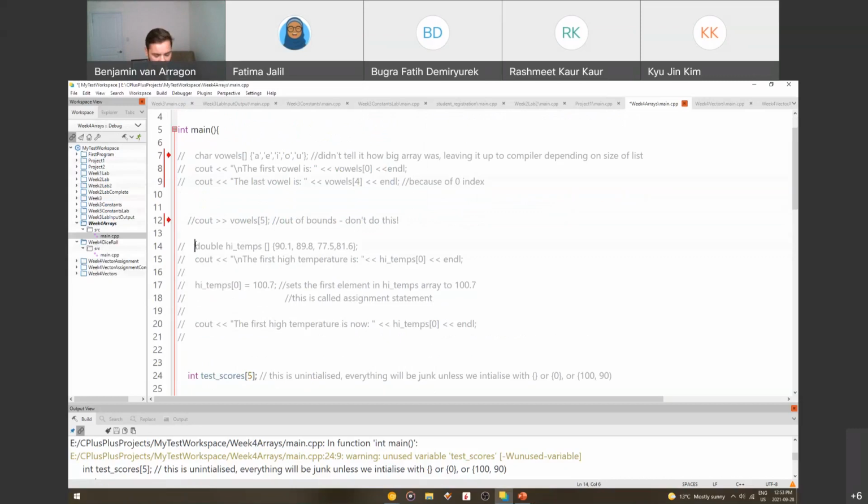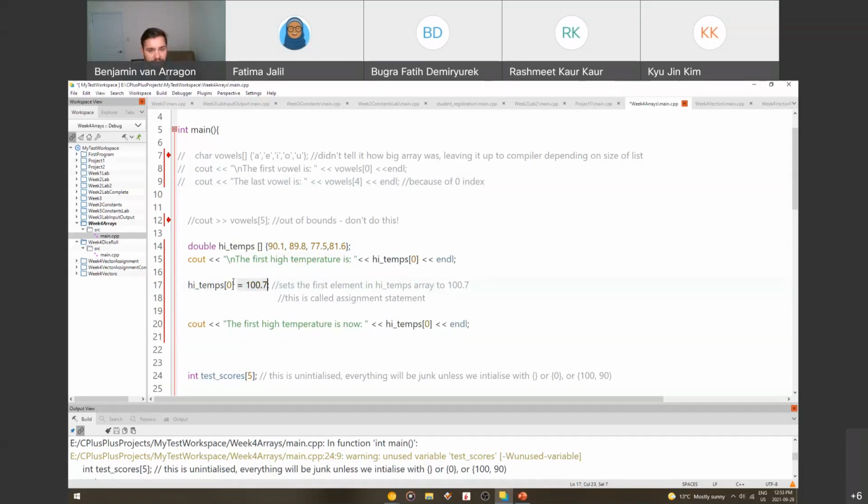using Control backslash, and then I'm going to uncomment these. All right, so here we're making an array called high temps. Again, I haven't set it to a size, but I've given it 4 values here: 90.1, 89.8, 77.5, 81.6. They're all doubles. We're going to print out the first high temperature, giving it the index of 0. And then here, this is how we set a value. We take that high temp 0 and set it equal to 100.7.